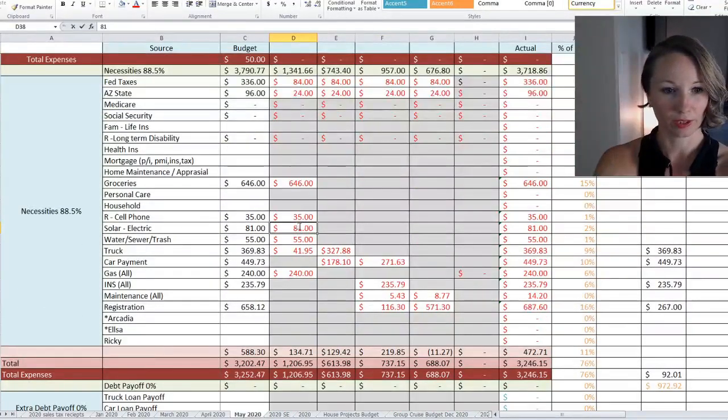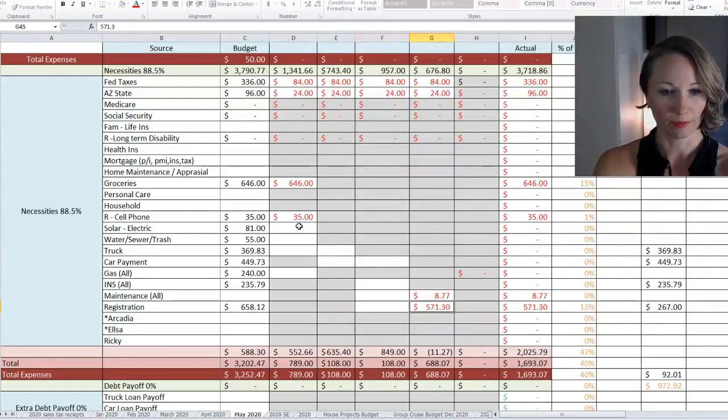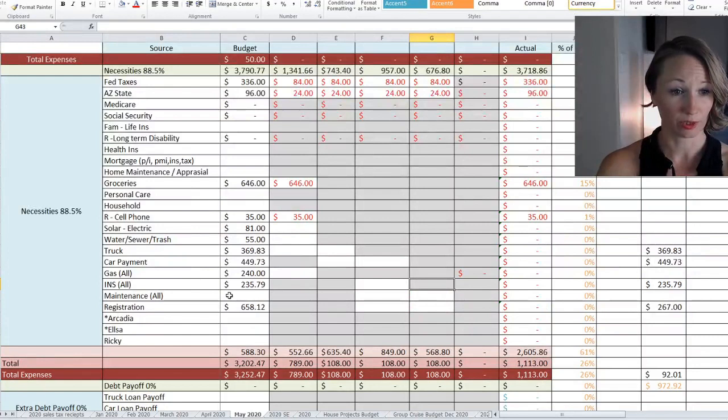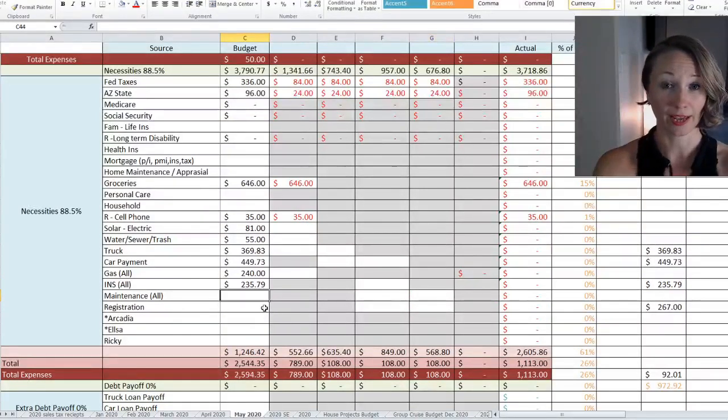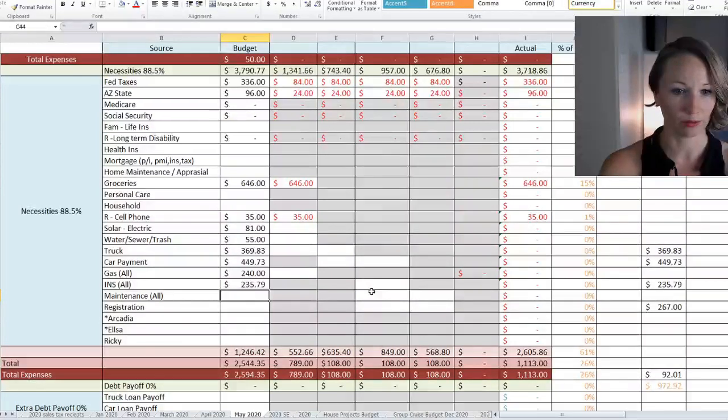Alright, so I'm going to delete out the other bills because we don't know which paychecks those are going to be coming out of yet. Now, we don't need registration anymore. We covered that. Registration was due in June, but we covered it in April, so that really helps. I'm just going to make these brown for now.